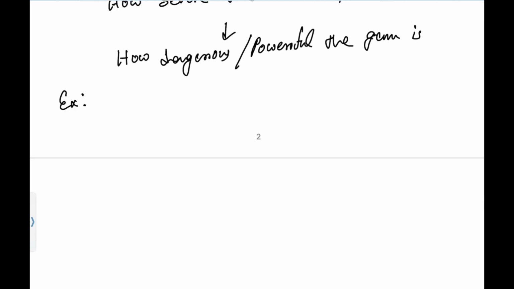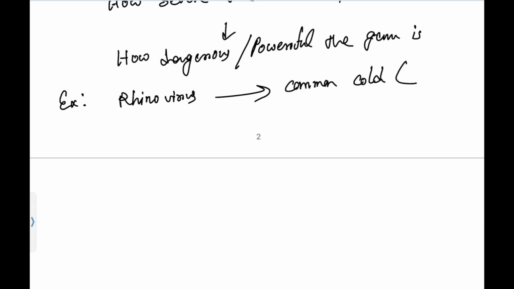If I give you the example of a simple rhinovirus that causes the common cold, understood? The common cold is a normal day-to-day infection. In my personal experience, once or twice a month I get a common cold, and within 2-3 days it resolves automatically. So for me, this rhinovirus causing the common cold has low virulence. It is not that severe.